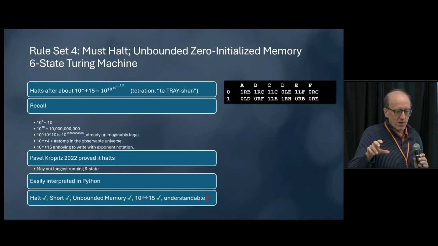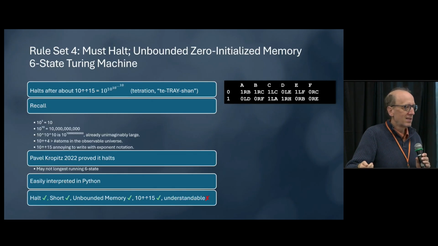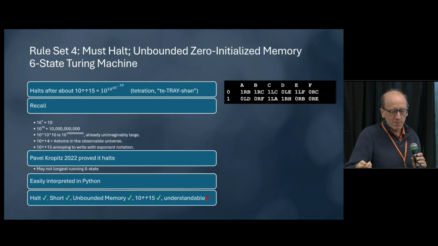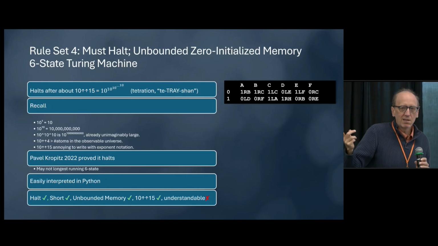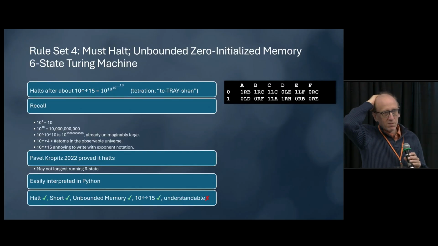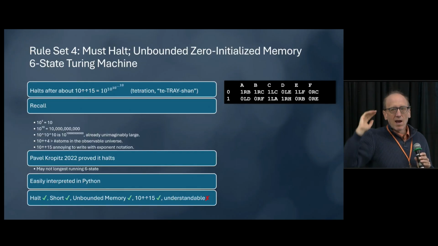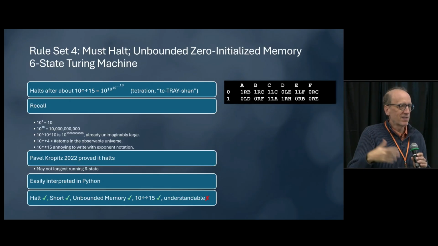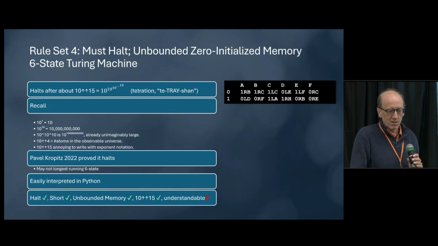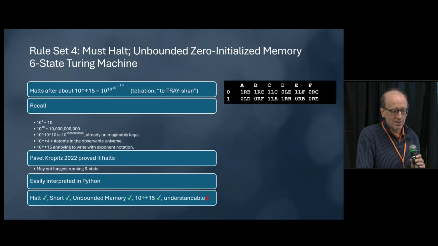The program is still relatively short. It exploits the unbounded memory we talked about. And now we've got something in Python that runs for 10 up arrow 15 steps, which is way more than we got with the nested loops. But there's still a problem, or at least something not desirable, and that's that it's very hard to analyze this table and understand that it runs that long, or be confident that it does.